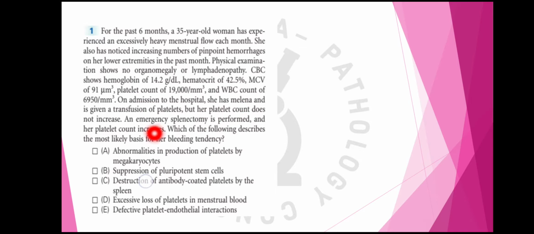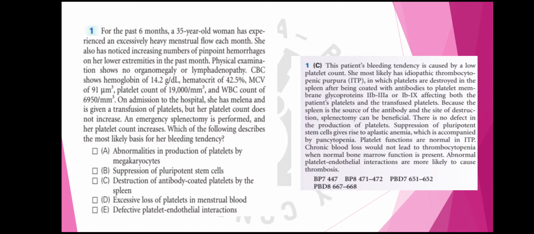Next, the platelet count. This is the most important clue: the platelet count is not increasing despite the transfusion of platelets. So that means the platelets are being peripherally destroyed, and that happens in ITP, which is destruction of antibody-coated platelets by the spleen. And again, splenectomy is improving the platelet count, which again favors the diagnosis of ITP. So this is the explanation.